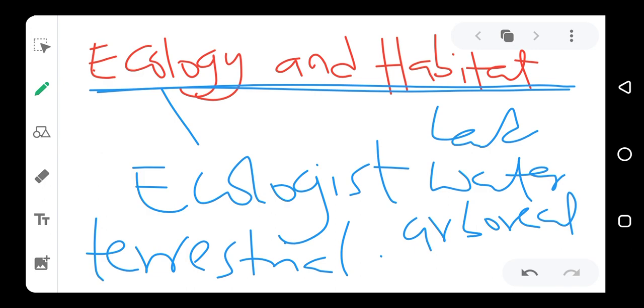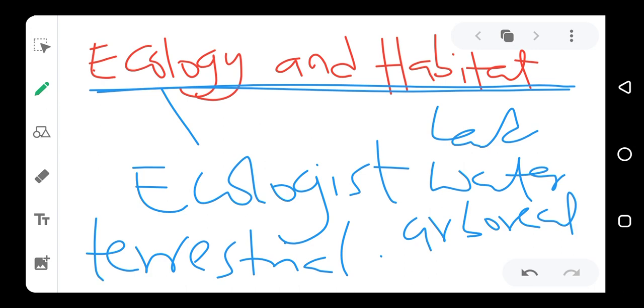So these are the things that ecologists study: where organisms live and how they live there, what makes them live there, how they adapt to the environment. This is a very, very important area of study. So that is what we have in ecology and habitats.